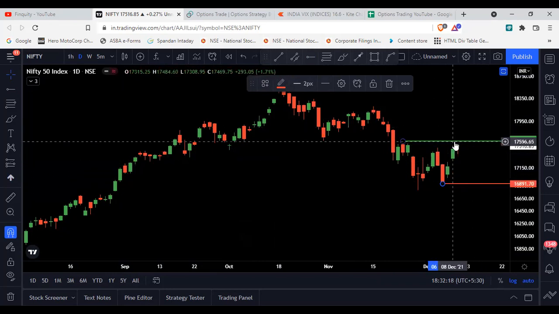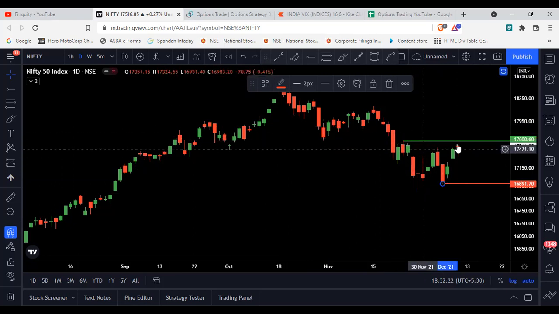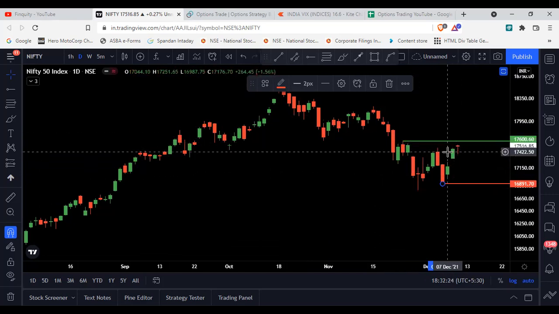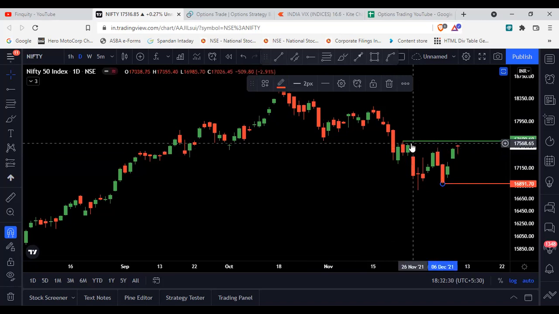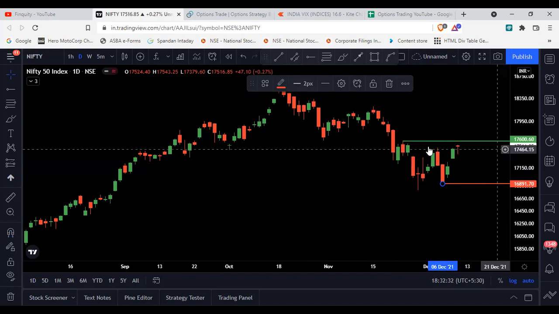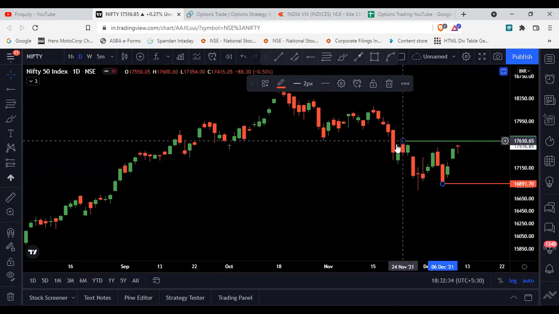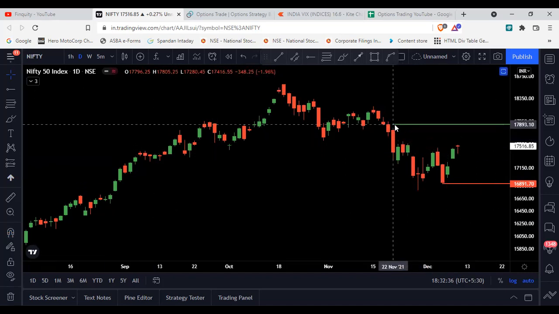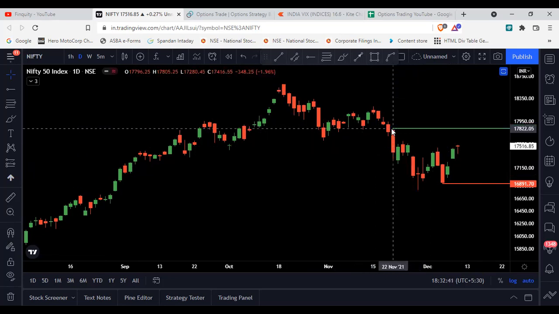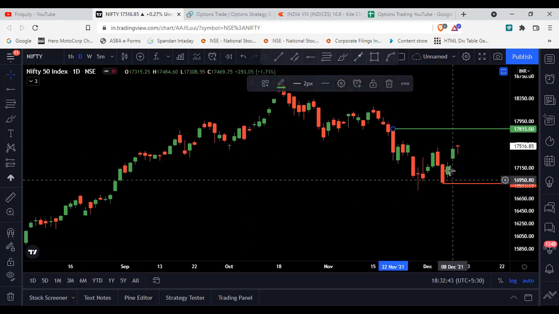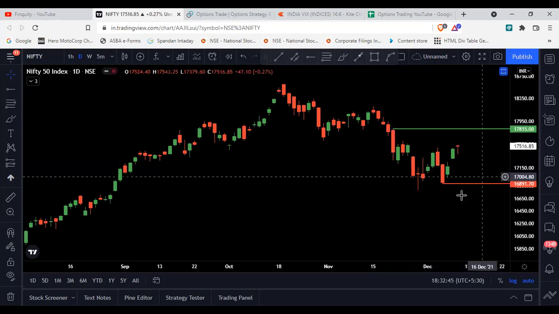So our upside risk is more compared to the downside. We will make it equidistant so that the premium also balances out, and we are in the safe zone in this trading plan. So I will shift this resistance line upwards, to 17,800, and we will short the 17,800 call option.